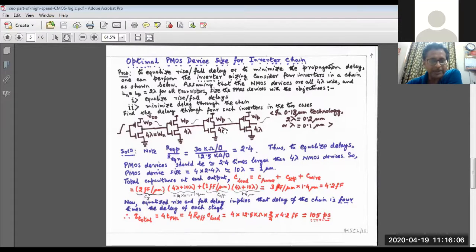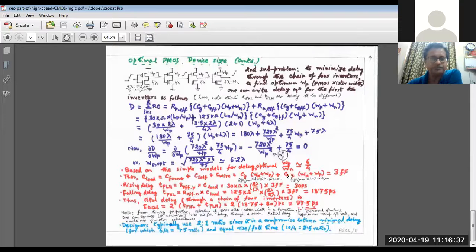So far, the first sub problem that we have seen corresponds to equalization of the delay. Okay, equalization of the delay means TPLH equals TPHL for all the stages. So that gives me a total delay of 105 picosecond for a chain of 4 inverters. Now we shall calculate what the delay is if we have to minimize the delay. Now the problem will be a bit different.